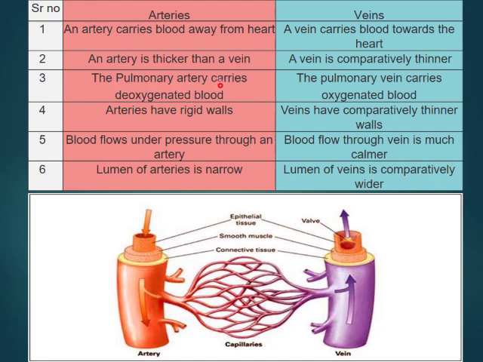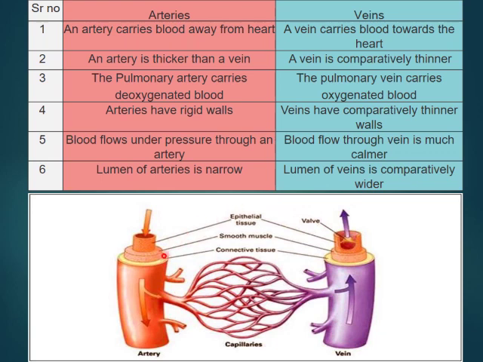The pulmonary artery, that we will talk about in the heart, carries deoxygenated blood, whereas the pulmonary vein carries the oxygenated blood. Arteries have a rigid wall and veins have a comparatively thin wall. Blood flows under pressure through an artery. I have told that blood flow through a vein is much calmer. The lumen of arteries is narrow and the lumen of veins is comparatively wider.